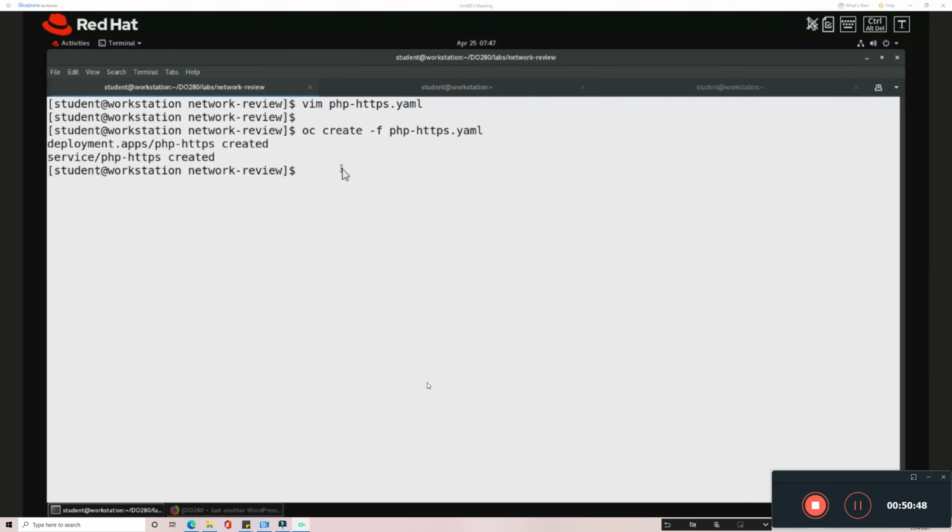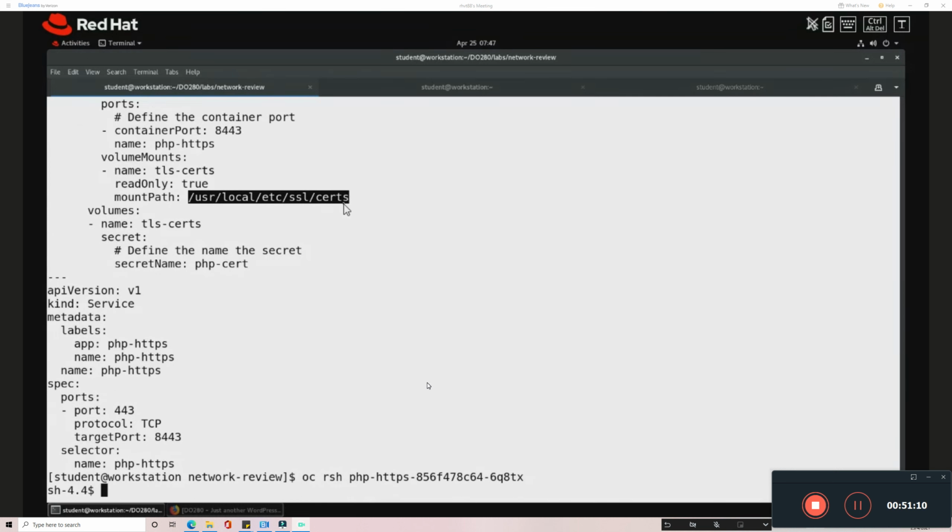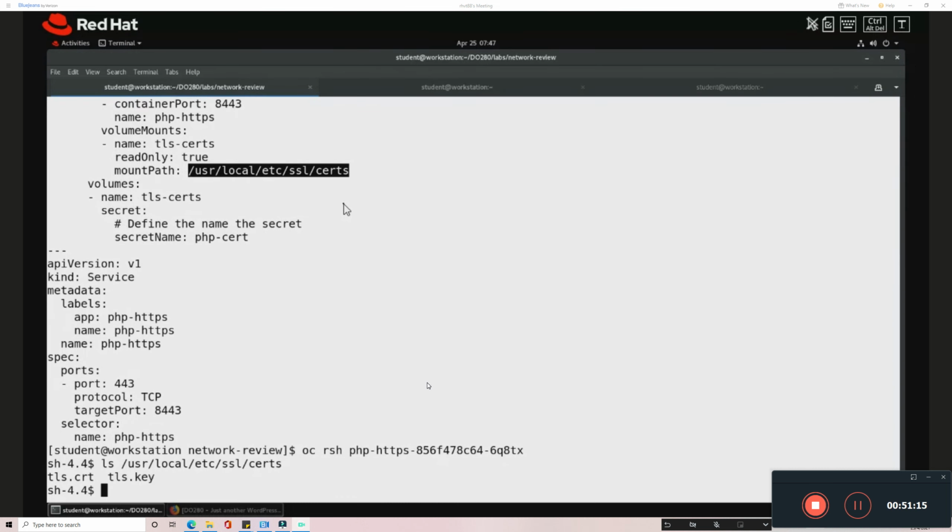To ensure that, I'll get straight into the application. I just do cat php-https. Here we have actually mounted in this location. Now I'll do oc rsh, remote shell, and get into the application php-https. Then I'll list this path. Once I list it, you can see inside this path the certificate and the key, which are mounted.